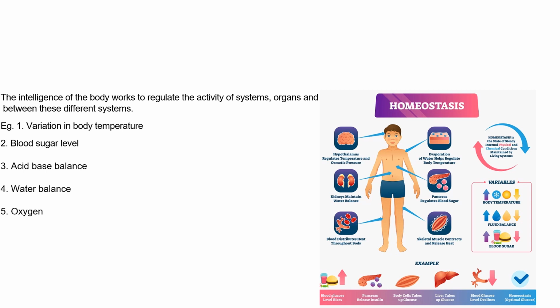So this is the process of homeostasis, which controls the variation in body temperature or the blood sugar level. If the blood sugar rises, then it is brought to a lower level by this process. Or the third example could be the acid-base balance. Another is the water balance as well as oxygen.